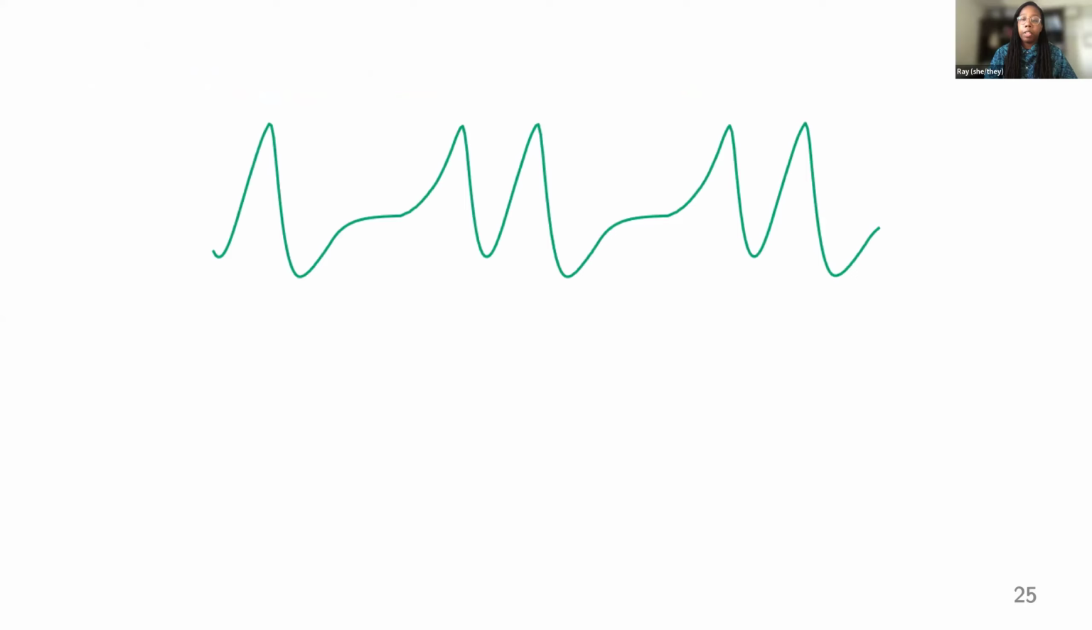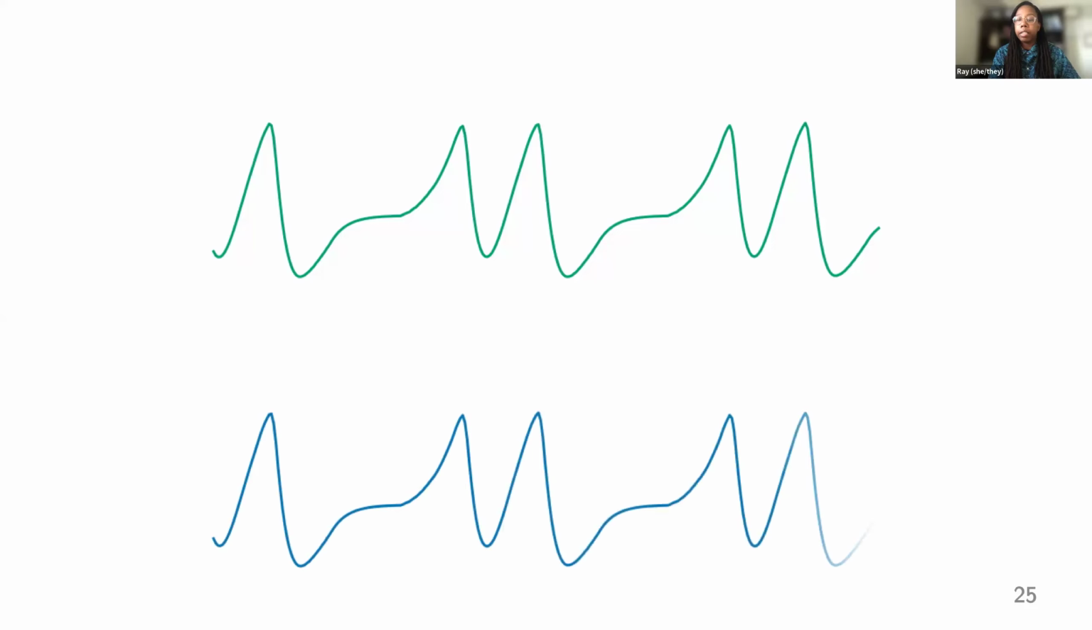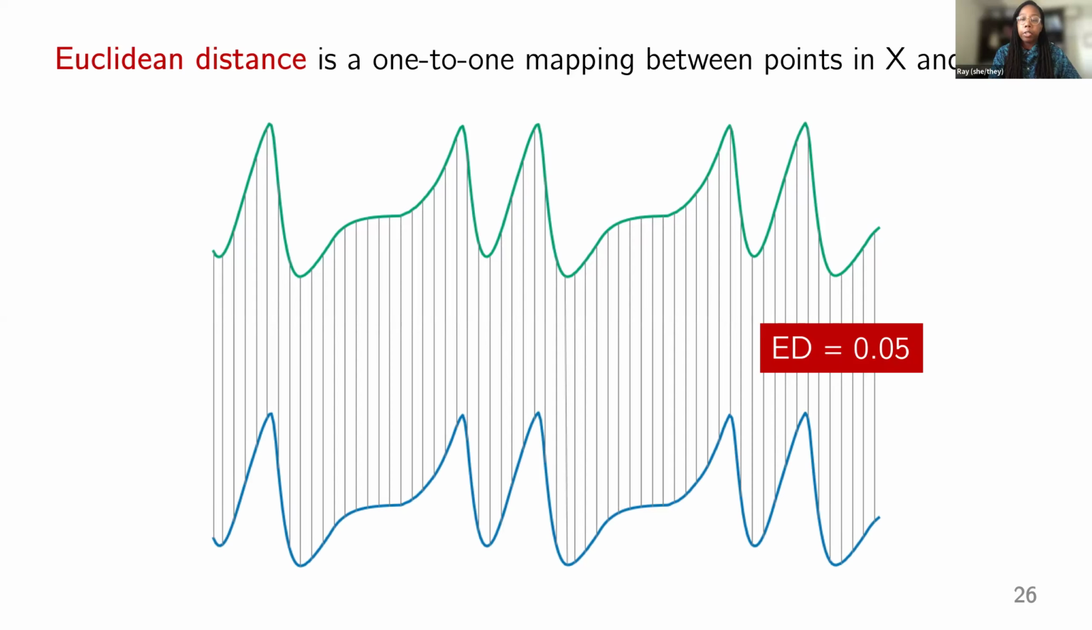Let's consider a specific example where we have a time series of TCP Cubic, and let's say we want to compare it to another trace that is nearly identical. Notice here the different phases of the algorithm are nearly identical. The simplest metric for computing the distance between the samples is Euclidean distance. This is a one-to-one mapping between the points in the two time series. I take the distance between the first two points and add that to the distance of the second two points, and so on until I have the distance between all points. This leads to a small Euclidean distance here because the traces are nearly identical.